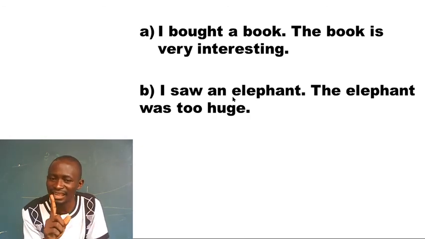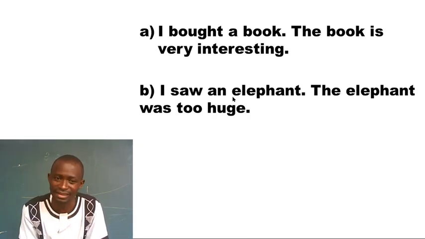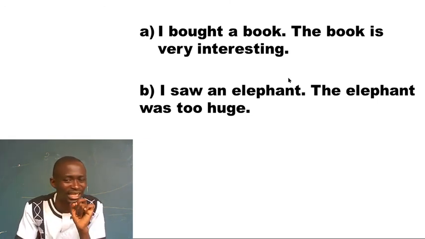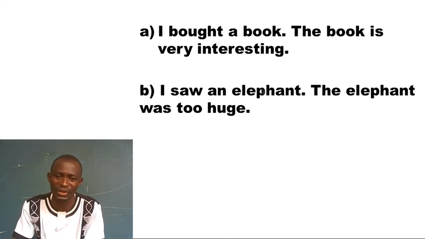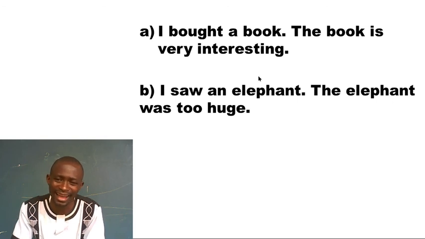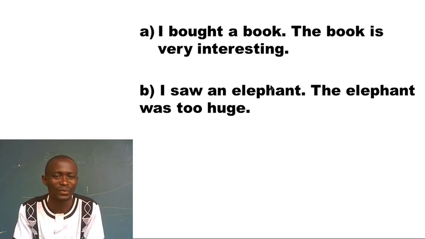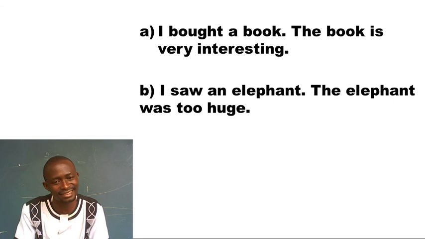I'll be able to pick that very elephant. I am specific. So the article the makes the noun specific. It makes one sure of what he's talking about. And by the way, I have just touched the article the. We shall talk more about it in the next lesson.